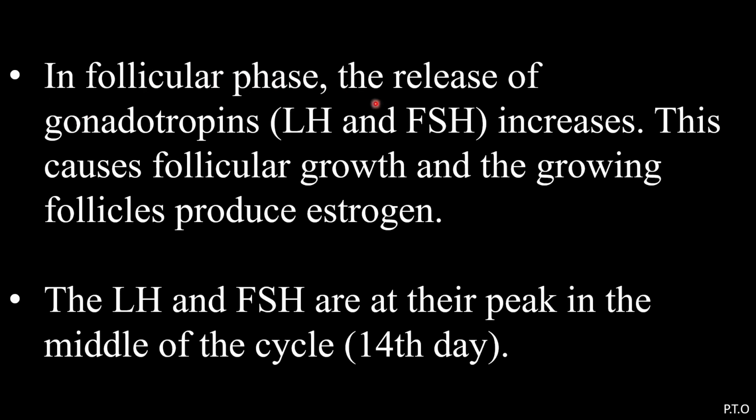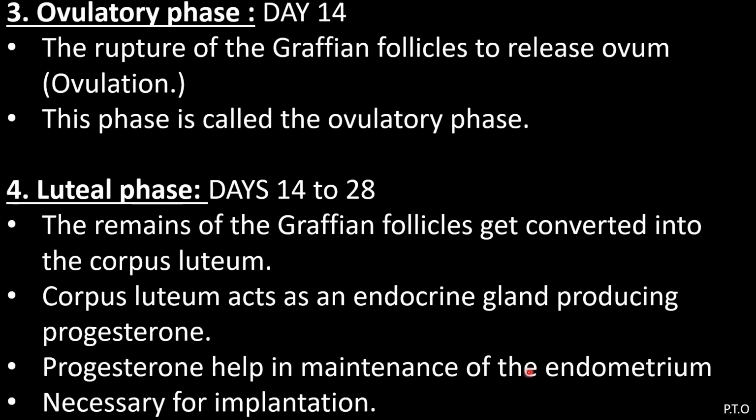In the follicular phase, the release of gonadotropin hormones, that is LH and FSH, increases. This causes follicular growth, and the growing follicles produce estrogen. And LH and FSH are at their peak in the middle of the cycle, that is the 14th day.